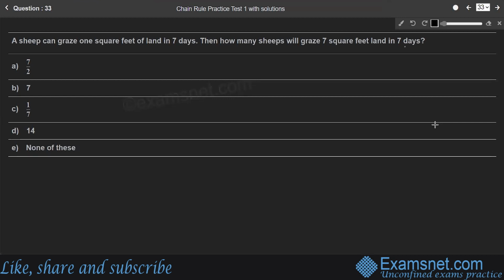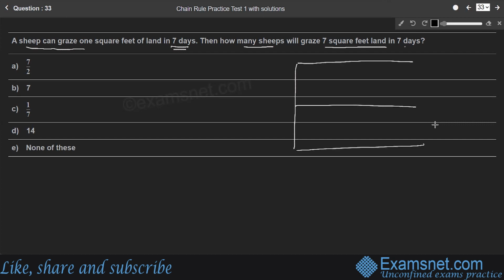Question 33. A sheep can graze 1 square feet of land in 7 days. Then how many sheep will graze 7 square feet of land in 7 days? So if you consider 7 square feet of land like this, 1 square feet, 2 square feet, 4 square feet, 6 square feet, and this is the 7th square feet of land. There are 7 square feet of land. That 1 square feet of land is grazed by one sheep in 7 days. One sheep takes 7 days to graze 1 square feet of land.